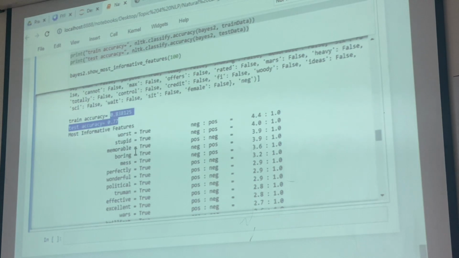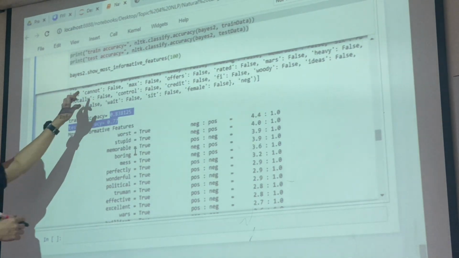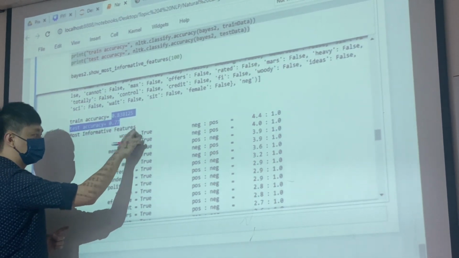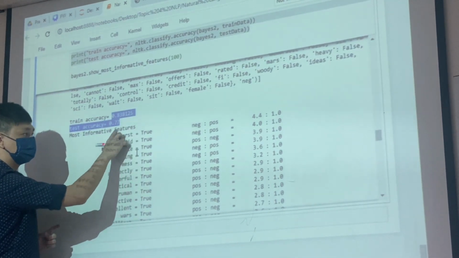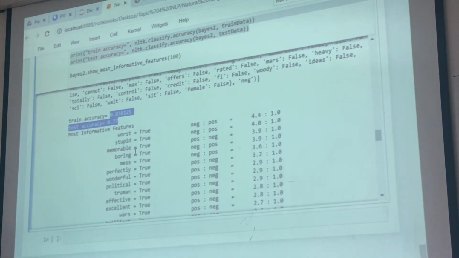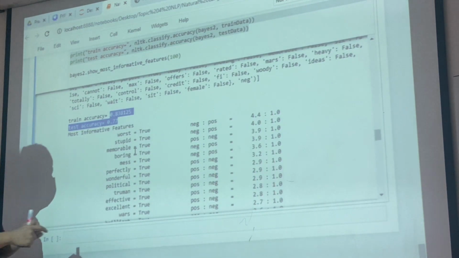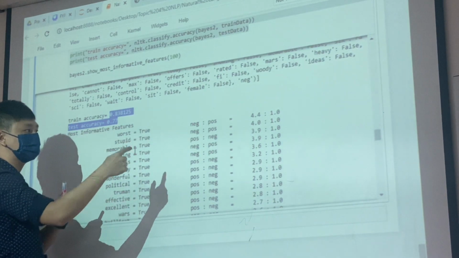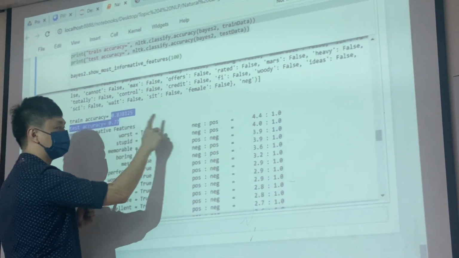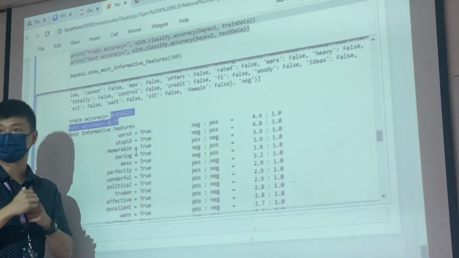At the same time, you can also use a function called most informative features, and it shows you the word, for example worst, that always happens in these two sets, positive or negative. Based on what the machine learned, the tendency of this word being negative is much higher than positive, based on this ratio.